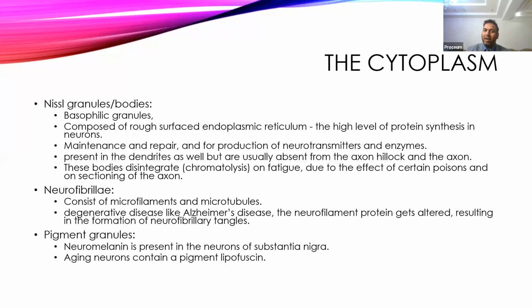Chroma means color. So the color is leaving the cytoplasm. Now the cytoplasm will become more clear. Now it will not look turbid because of the presence of granules. That's why it's called chromatolysis. So that is what the chromatolysis mechanism is, and this is the first sign which shows that there is injury to the cell.